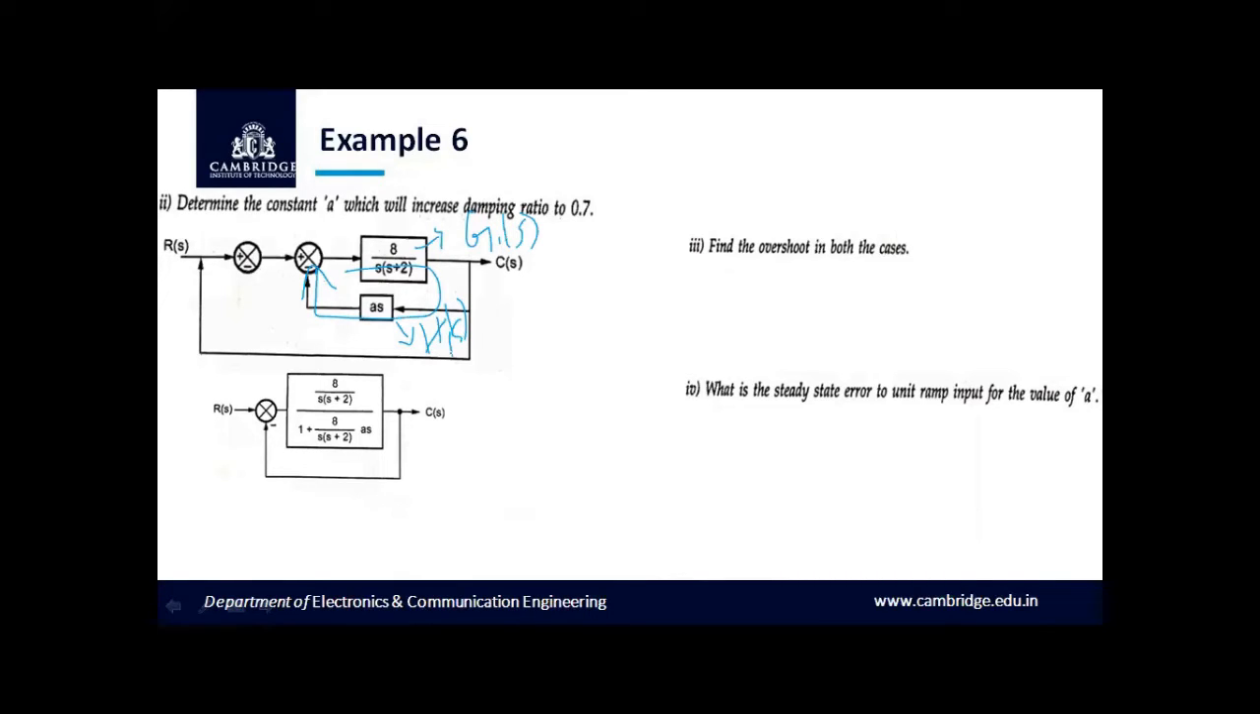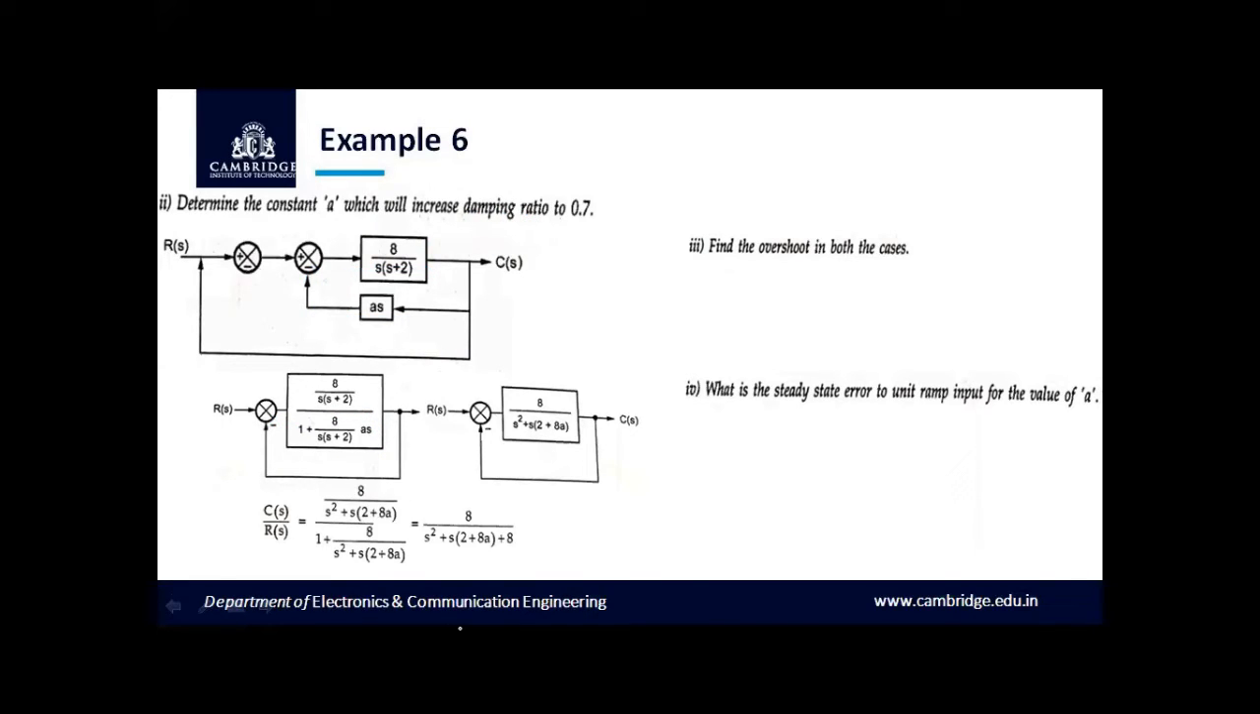So once after simplification, again we have to still more simplify the next block, which we have a negative feedback H of s is equal to 1. Further simplification, we can obtain the closed loop transfer function as 8 divided by s square plus s into (2 plus 8a) plus 8. So now we have obtained the closed loop transfer function.